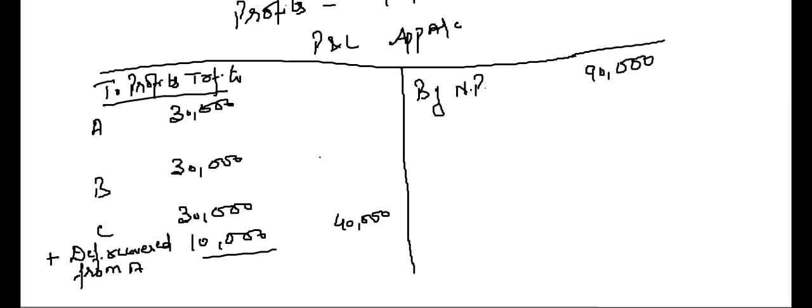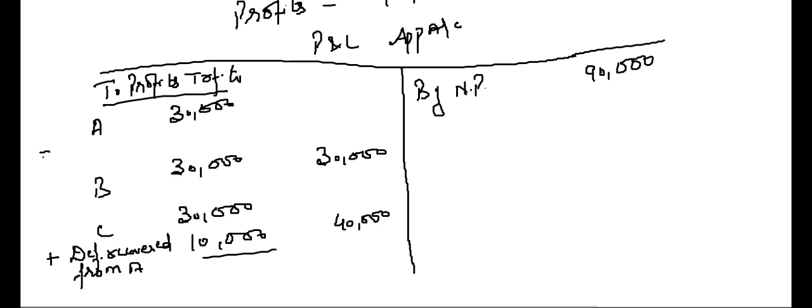B's share will remain 30,000 only, because B has already said that I will not sacrifice my share, because C is A's friend. So A should sacrifice. Why should I sacrifice?